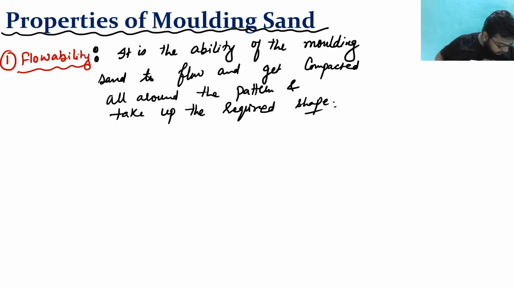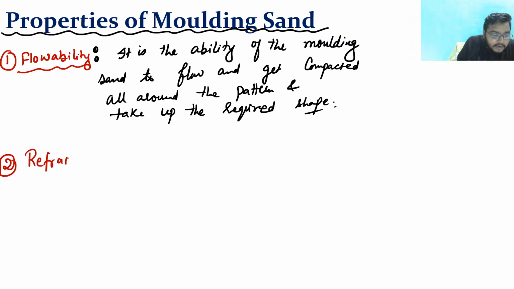Saurabh ji has told strength and porosity, heat resistant. Yes, see, Saurabh ji, there are a lot of strengths, like hot strength, dry strength, green strength. We are going to talk about these things now. Give me some time, I'm going to talk about this. So first property is flowability. I think flowability is clear to you. Now I'm going to tell you the second property.